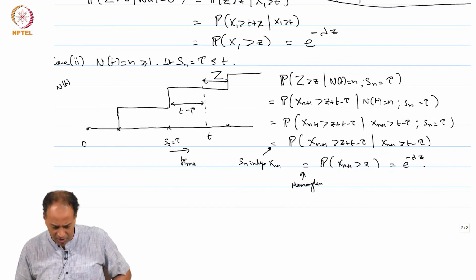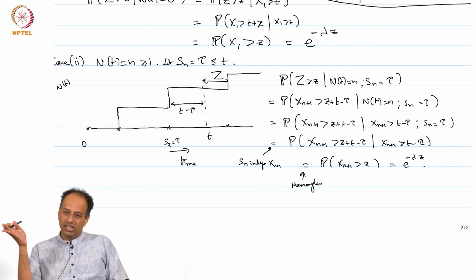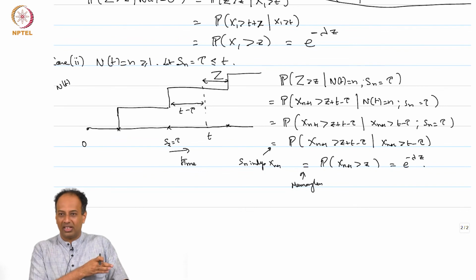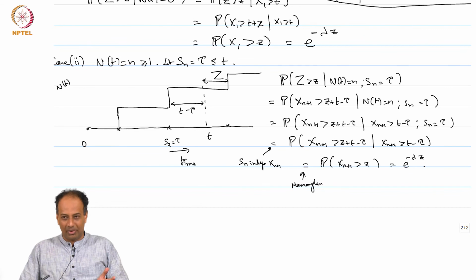So hence you are done proving that the time to the next arrival is exponentially distributed, and this exponential random variable is independent of the number of arrivals that have happened so far and the epochs of those arrivals. So essentially it is independent of everything in the past. So this Poisson process statistically regenerates at every instant of time. It is as though a new process starts at every instant t. It forgets everything that happened in the past.